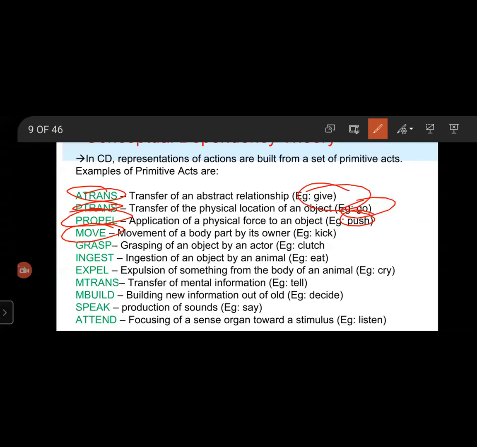Here kick is represented by move, where the owner moves a foot to propel an object in a direction by the owner of the foot.